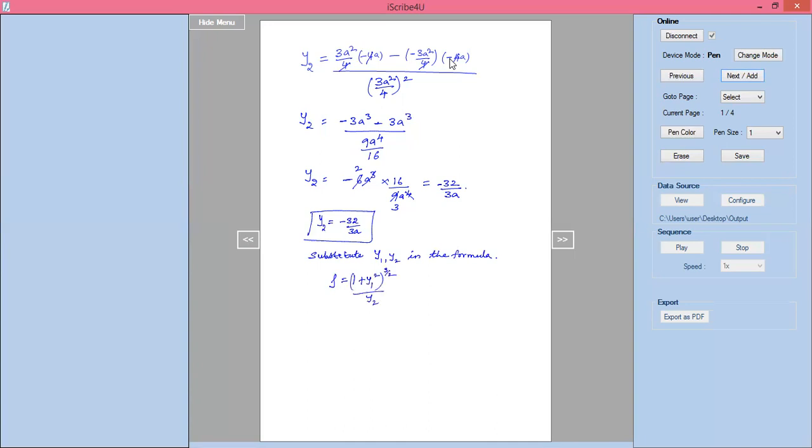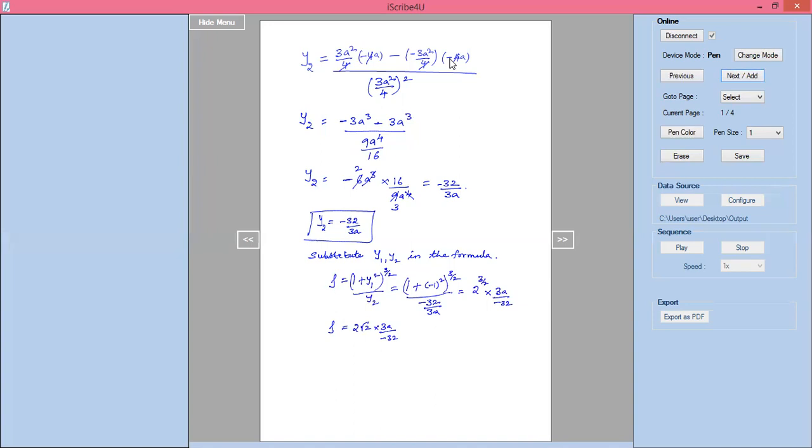I have already written it, one more time I am writing here. 1 plus y1, which is minus 1, square, whole power 3 by 2, divided by y2, which is minus 32 divided by 3a. Minus 1 square is plus 1. 1 plus 1 is 2 power 3 by 2, into 3a divided by minus 32. 2 power 3 by 2 I will write as 2 into root 2, into 3a divided by minus 32.